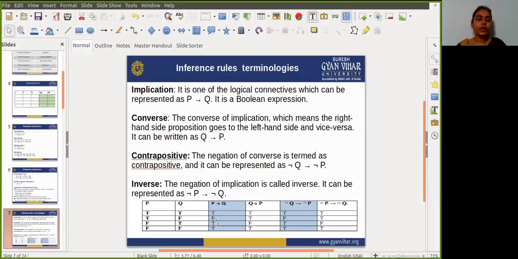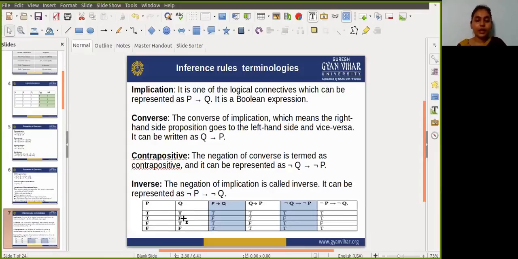Next one is converse. In converse, we take the value of Q first and then the value of P. In the first case both values are true, so obviously the result value is true.